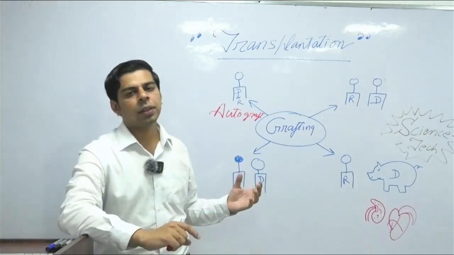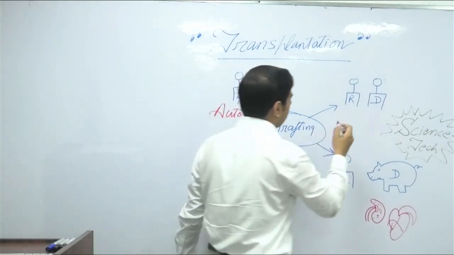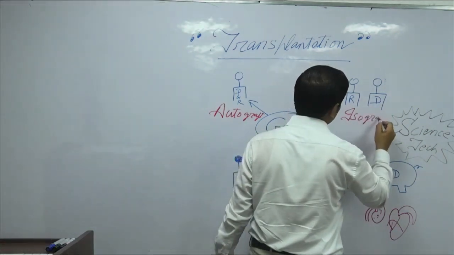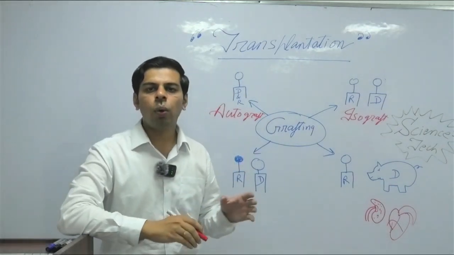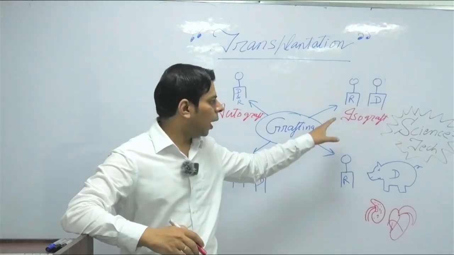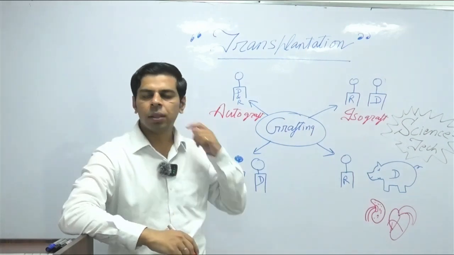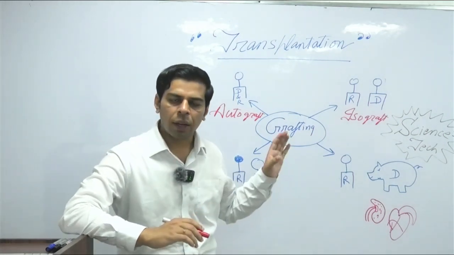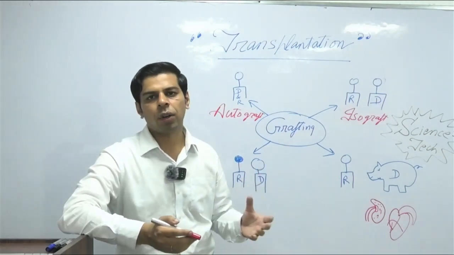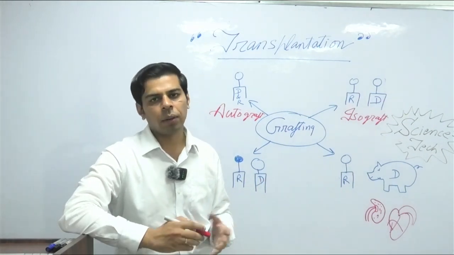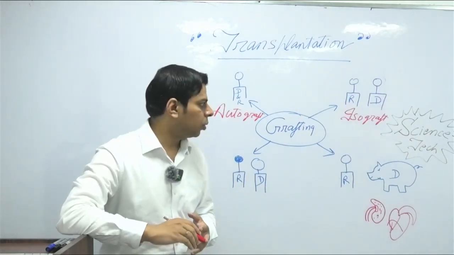There is another transplant which carries a high success rate, but it has its own limitation. The second type of transplant is isograft. In isograft, when tissue or any organ is being transplanted between two identical twins, then the term isograft is preferred, because identical twins have more or less similar morphological traits, so there is hardly any risk of rejection, and this transplant once again has a high success ratio. But there are only selected examples of identical or Siamese twins born in a large population. So this method is only available in case of twin individuals.